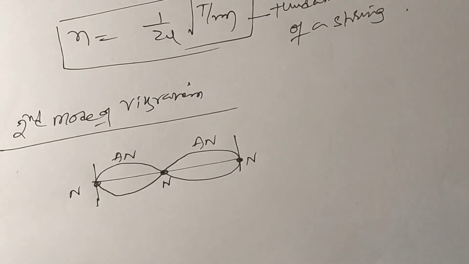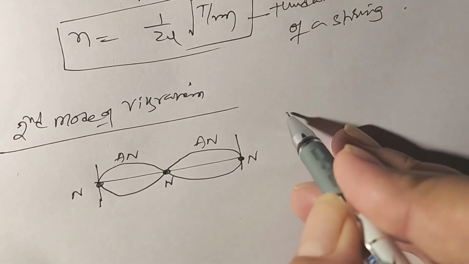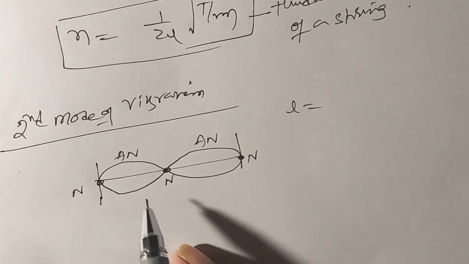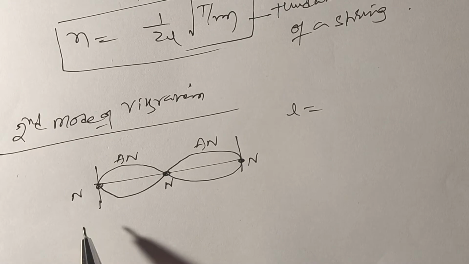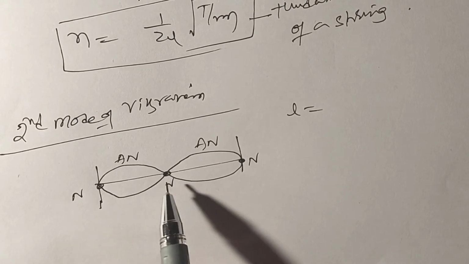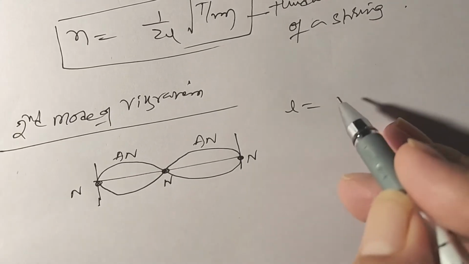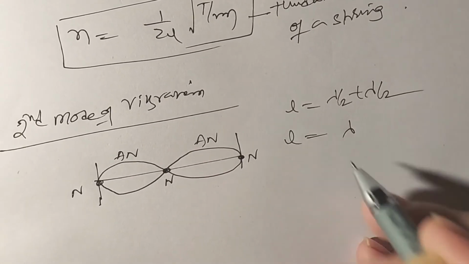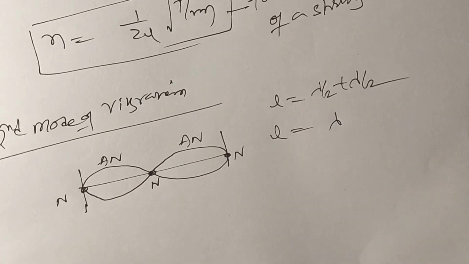In this case also we calculate the length of the string. So L is equal to the distance from this end to this end. What is the distance between any 2 successive nodes? Lambda by 2. So lambda by 2 plus lambda by 2. So L is equal to lambda.